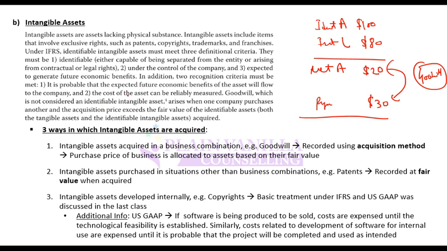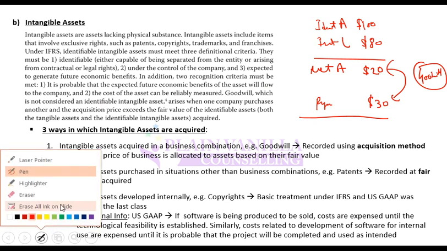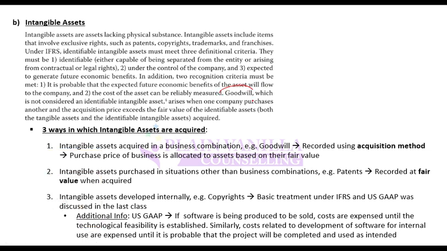For this reason, IFRS does not explicitly call goodwill an intangible asset, because calling it an intangible asset would mean that this is an asset which can be created by the company. While it is not created, it is only acquired in acquisitions.